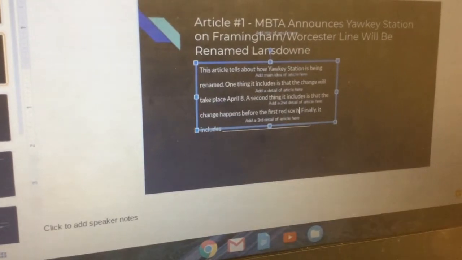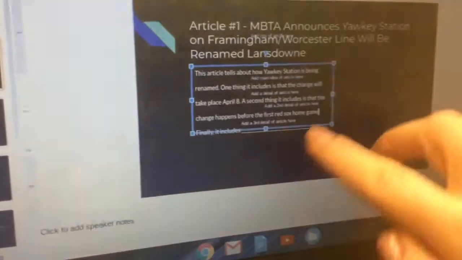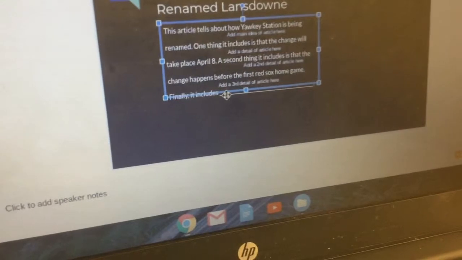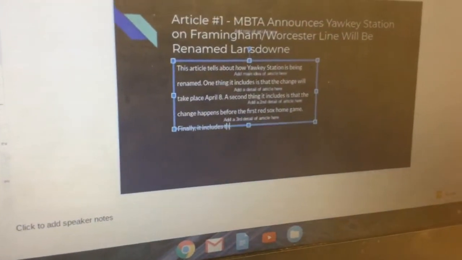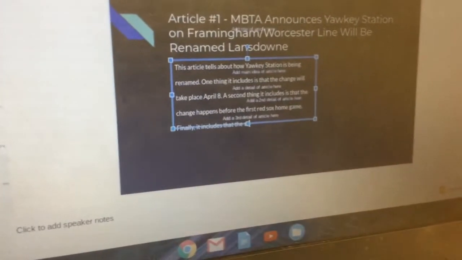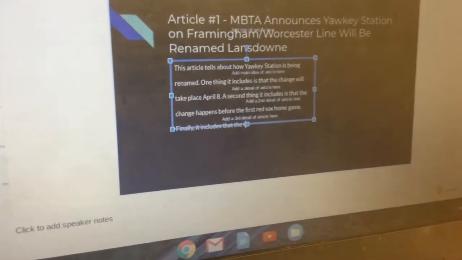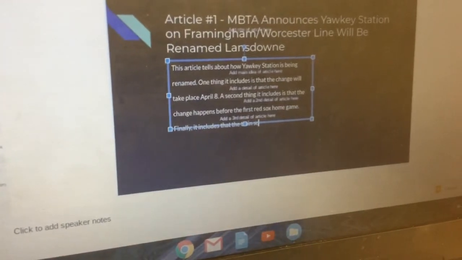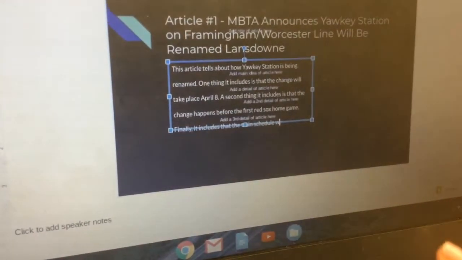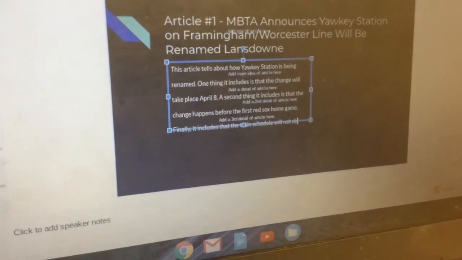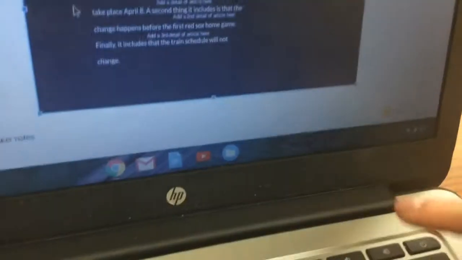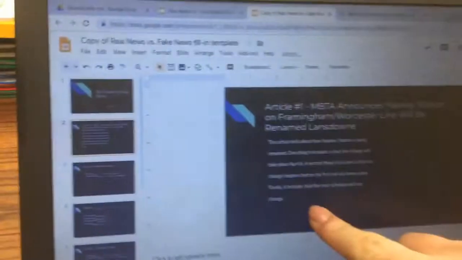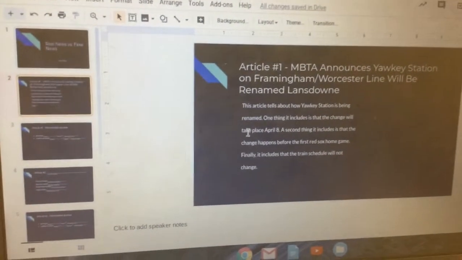And then finally, I'm just going to double click on that last line, and finally it includes that the schedule will not change. So the train schedule will not change. And then from here we're going to click outside the text box and you're just going to hit backspace on your keyboard. So now you've basically got your own paragraph here.